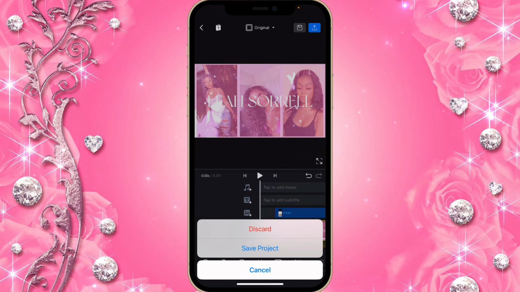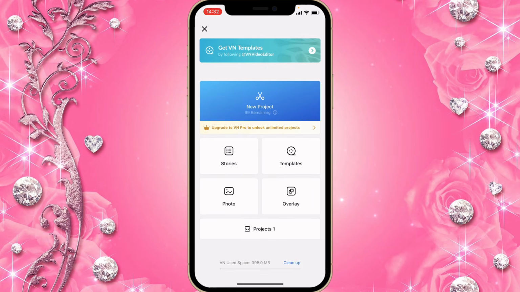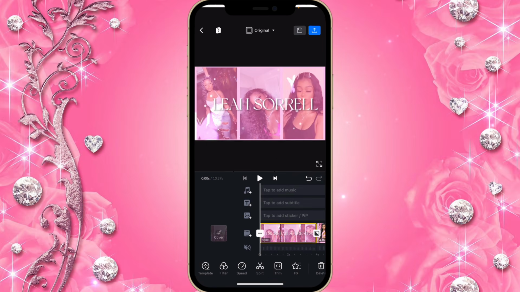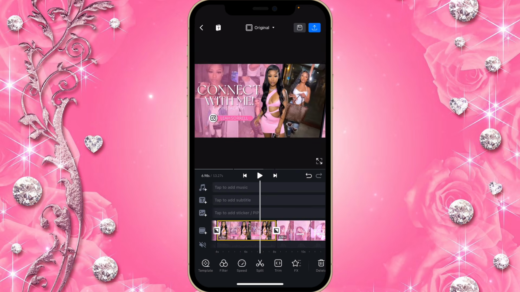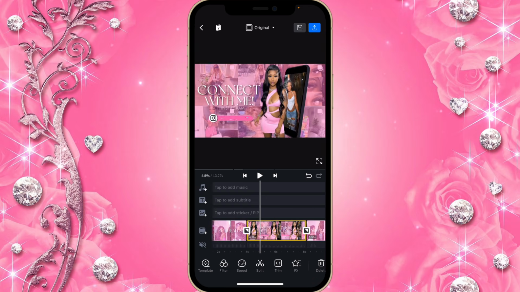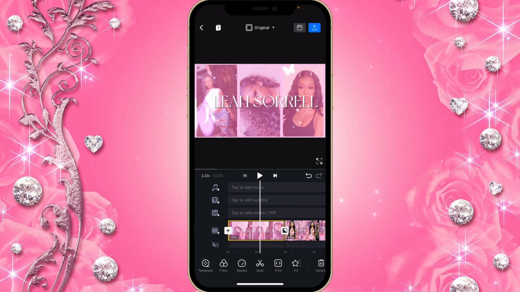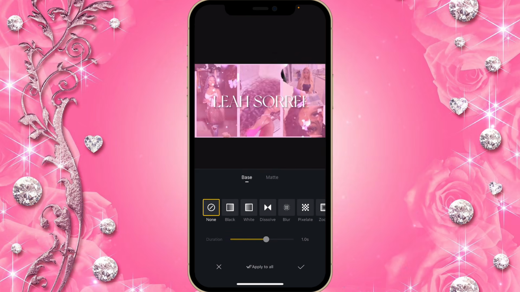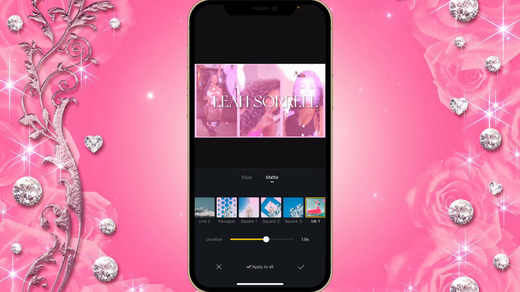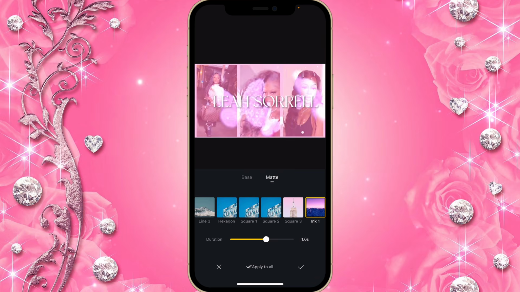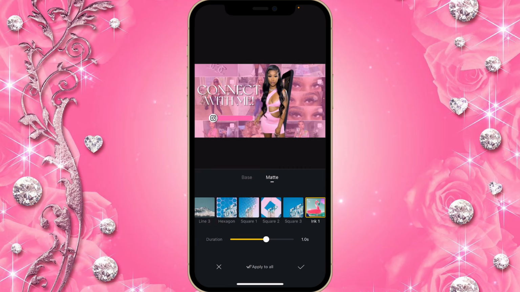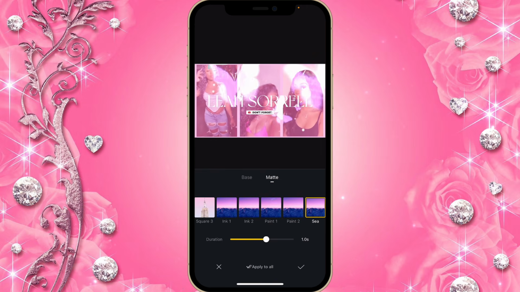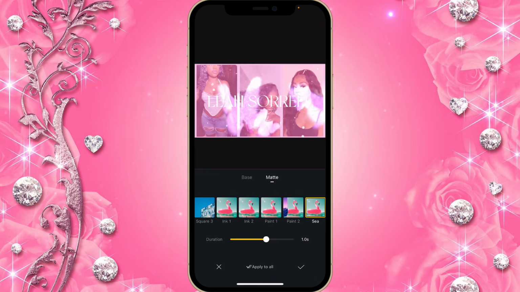Once you finish saving this, you're gonna click on the plus sign and the new project, and you're just gonna get the 3 sections of the intro. So everything should be one together like this. Okay, so the first transition is going to be ink number 1, which you will find under the matte section. There's base and there's matte. Yeah, okay. So I chose the ink number 1 and the duration was 1 second. And for the second transition, the animation I chose was C, and the duration was also 1 second.